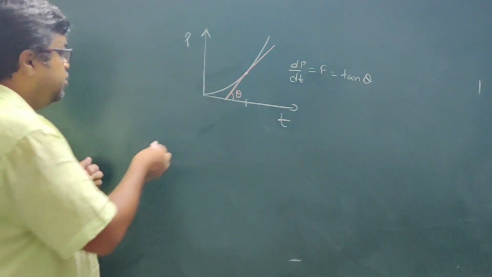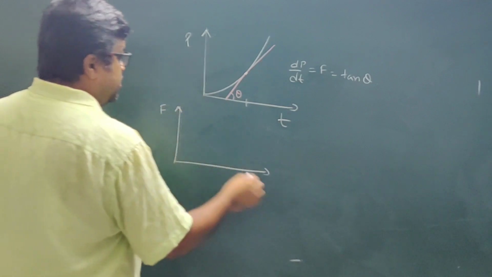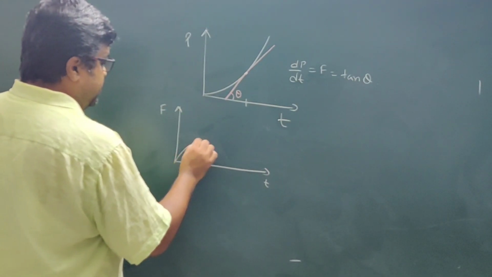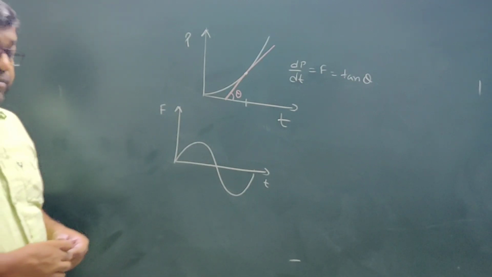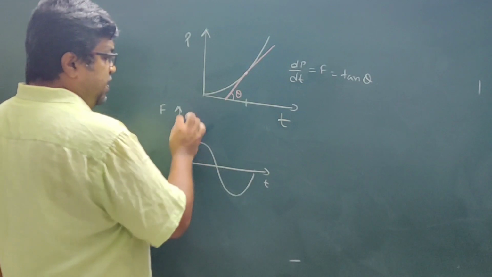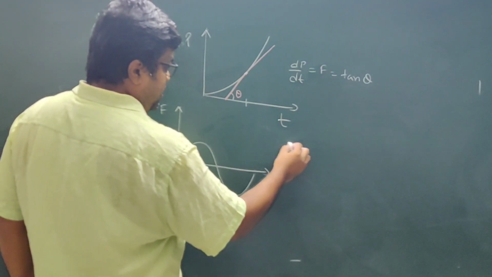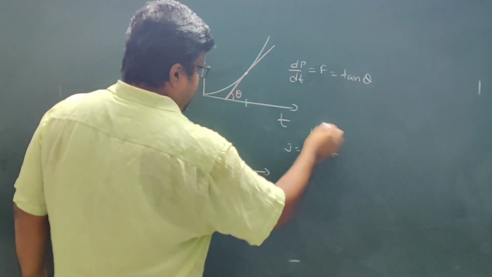Now suppose you have a force time graph, force and time, and the graph is like this. See, impulse is equal to the integral from T1 to T2 of F dt, that we have already seen.